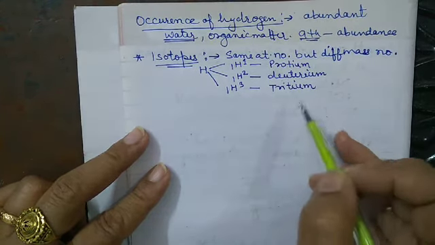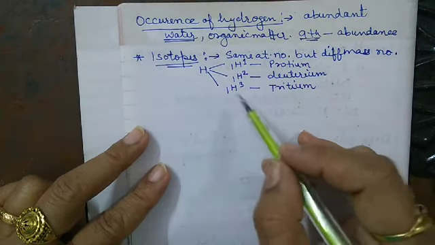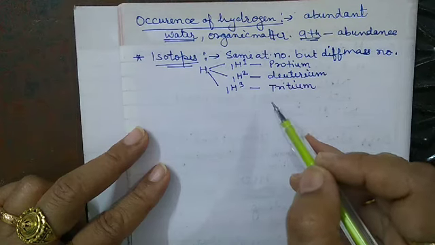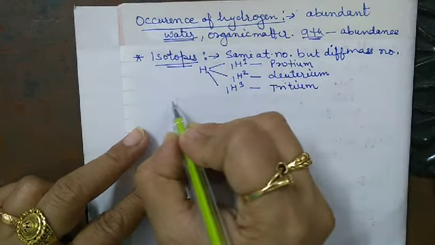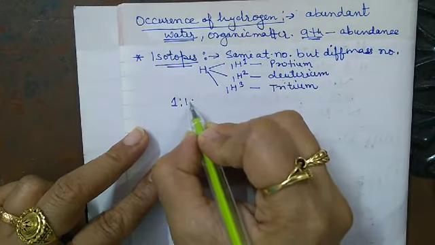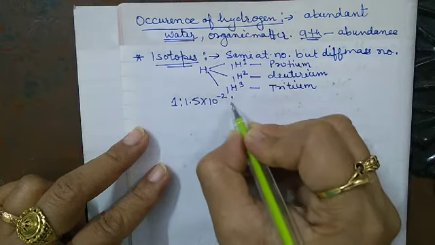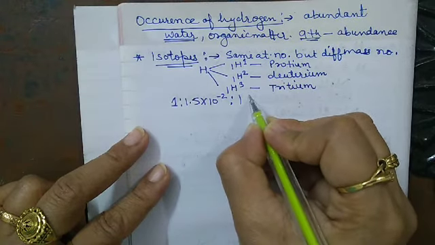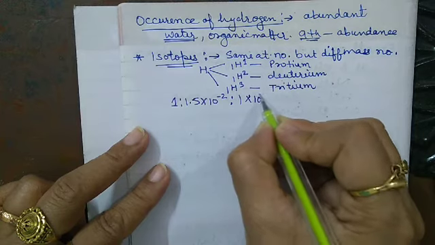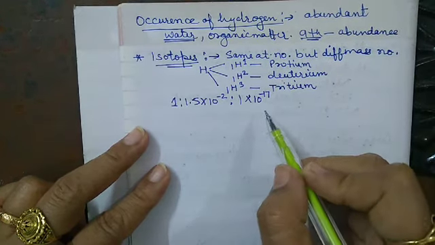The relative abundance of these three isotopes in nature is in the ratio of 1 : 1.5 × 10^-2 : 1 × 10^-17 respectively.